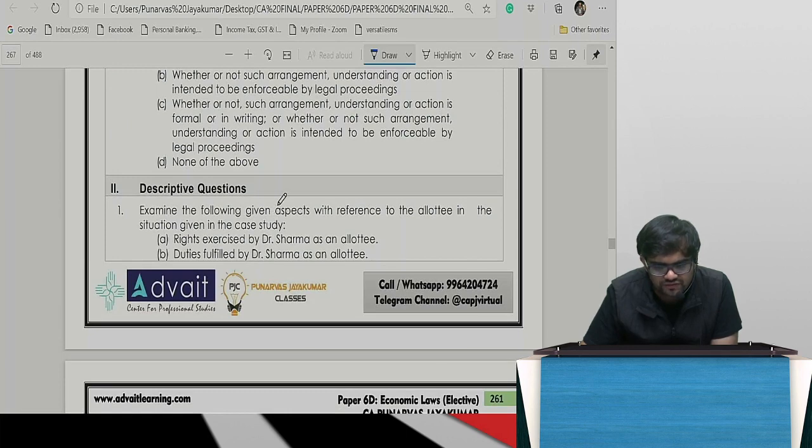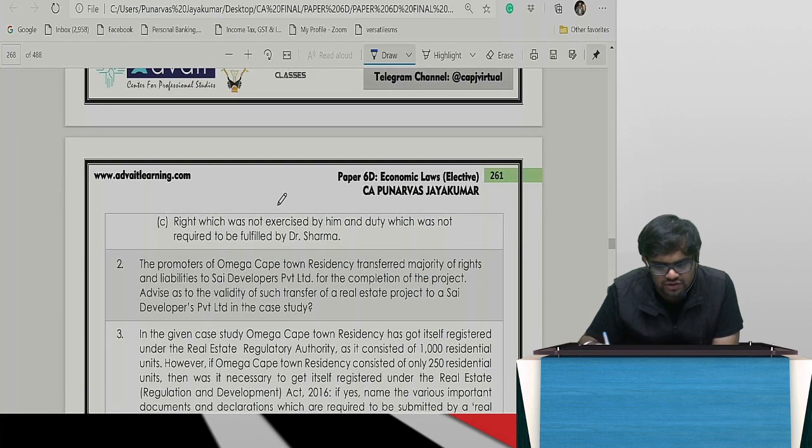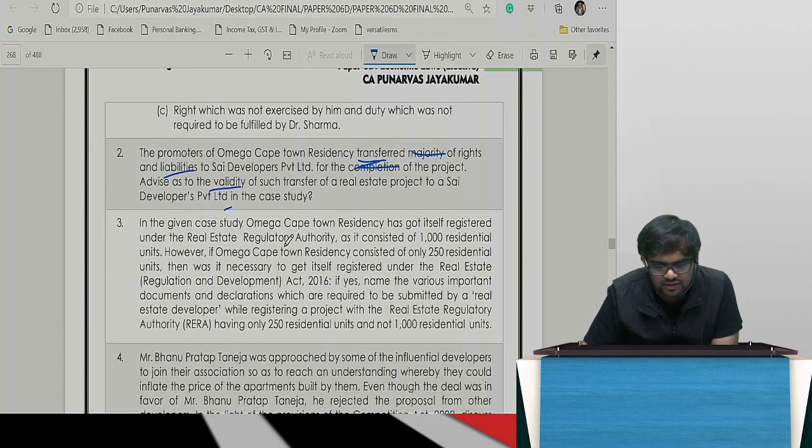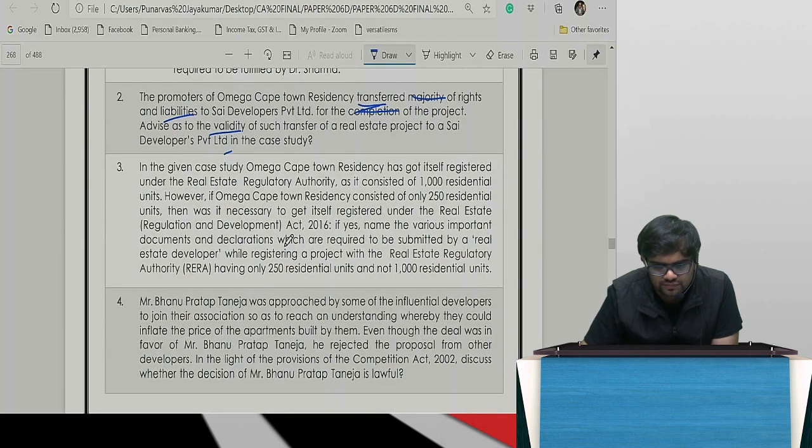This also is RERA, first question. Majority transfer of rights. Again in section 19 they are giving what are the rights and liabilities and all those things. Simple. Then third question. Yeah, all the documents and declarations that are needed.